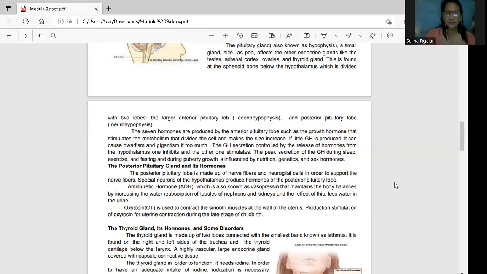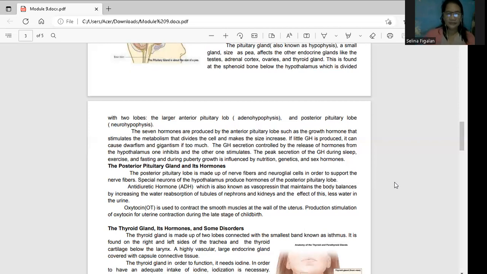How about when you say oxytocin? This is used to contract the smooth muscles at the wall of the uterus, okay, the production stimulation of oxytocin for uterine contraction during the late stage of childbirth. So for example, during labor, alam ko na sa psych ay ibang meaning ng oxytocin hormone. But here in your human anatomy and physiology, which is a BMed class, when you say oxytocin class, this is the one that stimulates para magkaroon ng contraction ang uterus para maglabas ng baby.